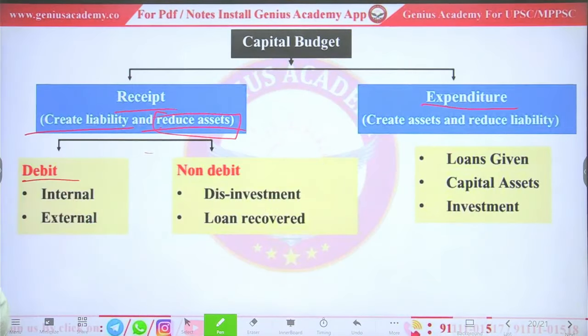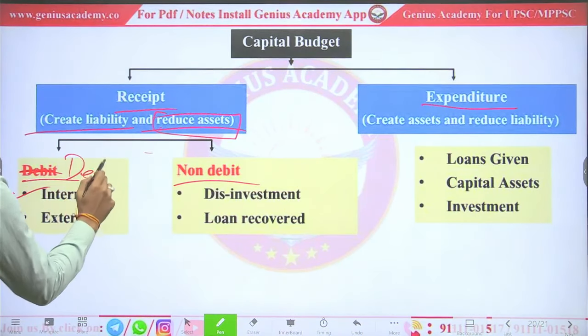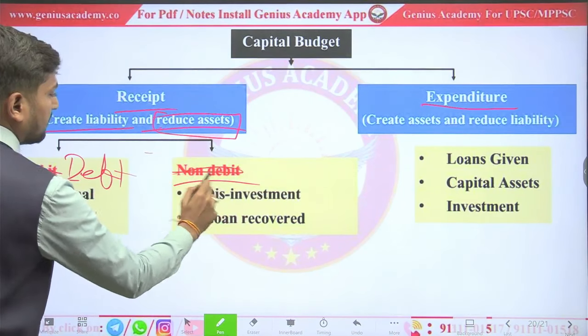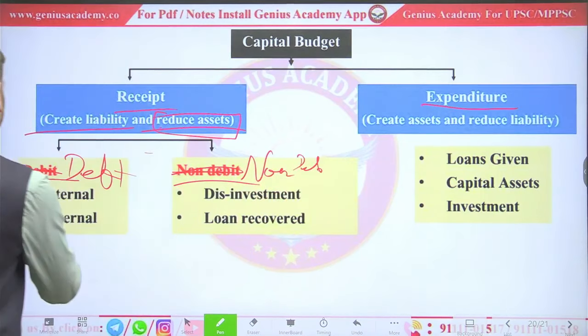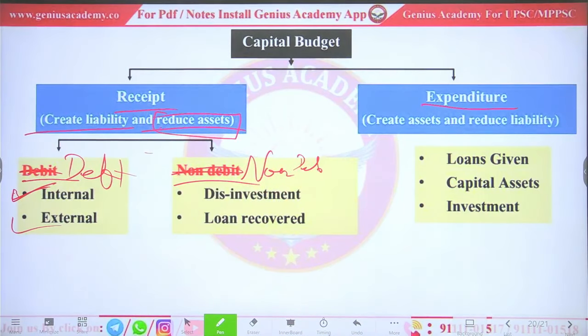So it will be debt and non-debt. It's debt, and it's internal debt and external debt.